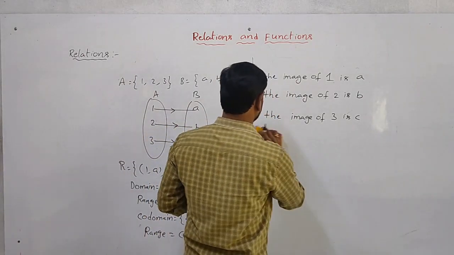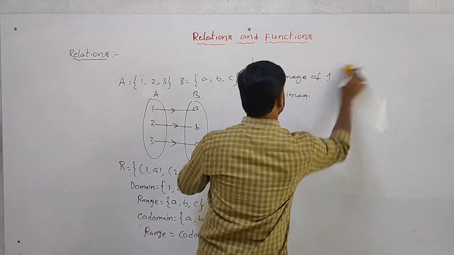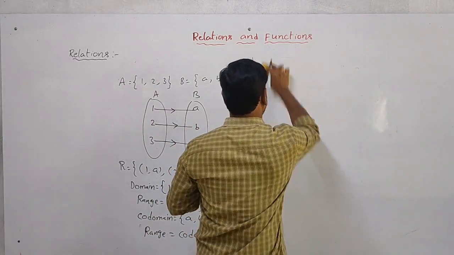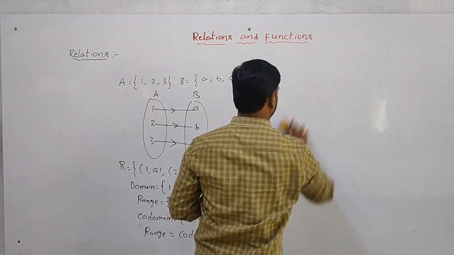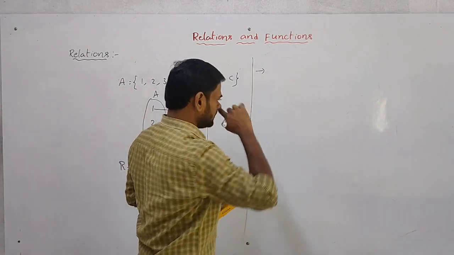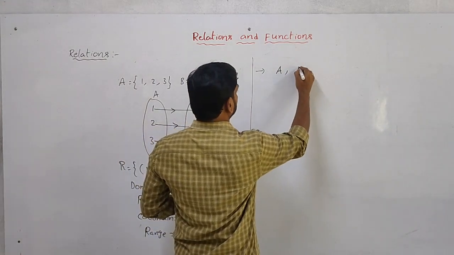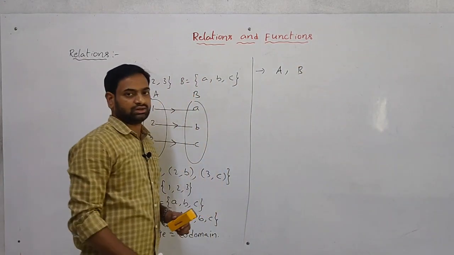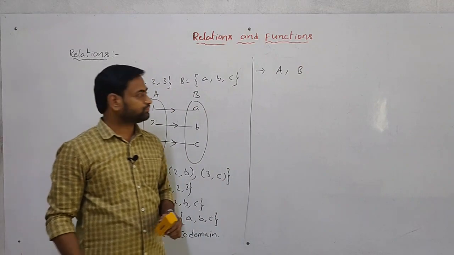Now, finally, here I am taking A and B as two non-empty sets.